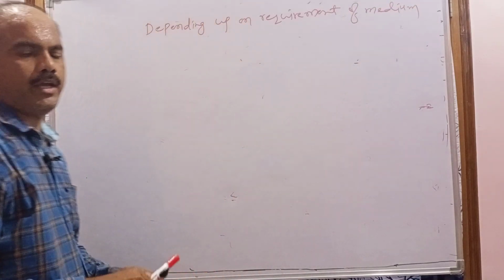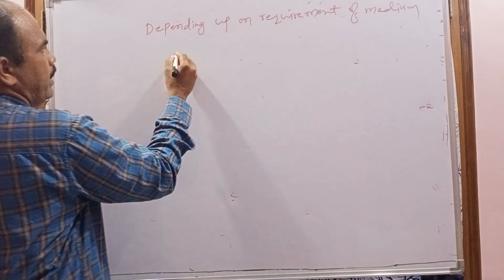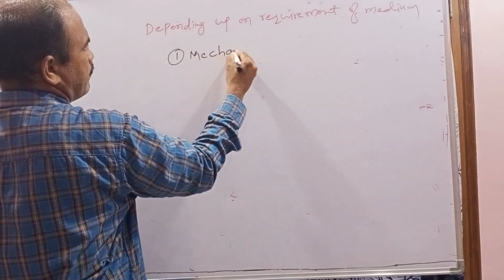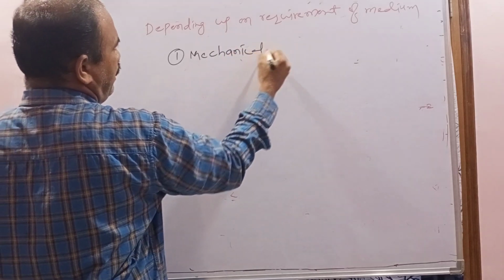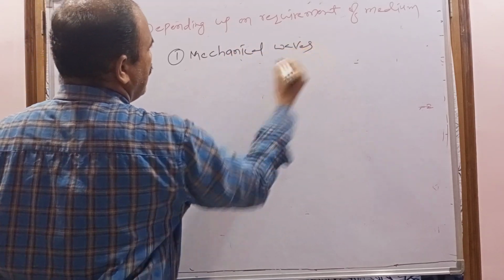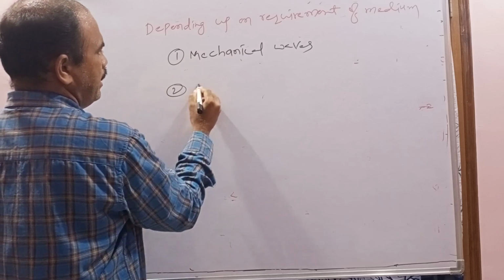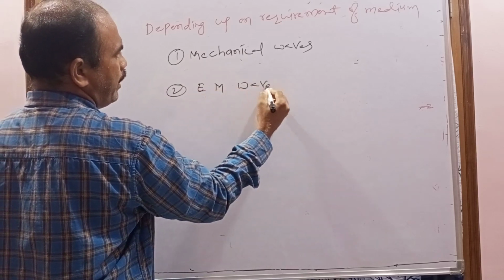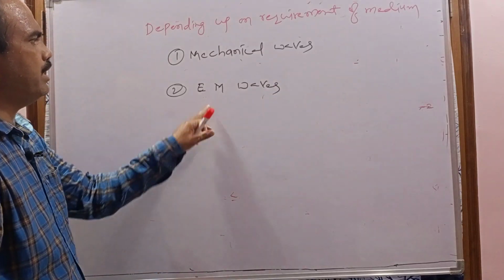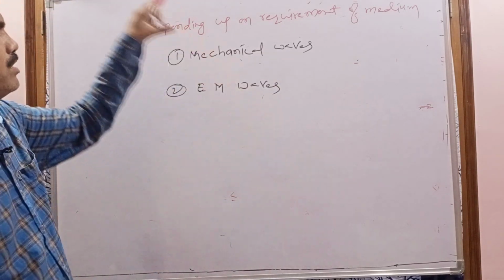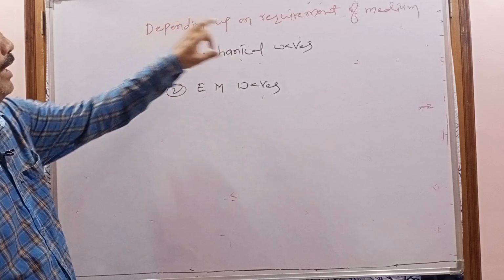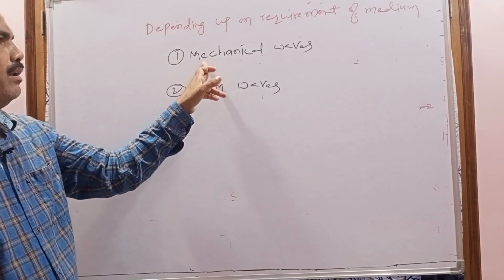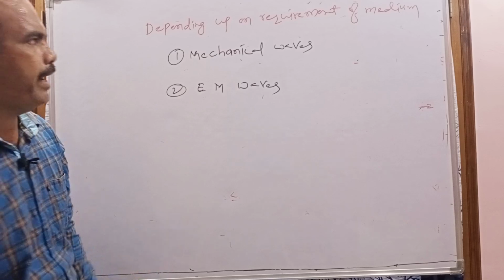Waves are of two types. One is mechanical waves, and the second one is electromagnetic waves, simply called EM waves. Waves are divided into two types depending upon the requirement of the medium: mechanical waves and electromagnetic waves.